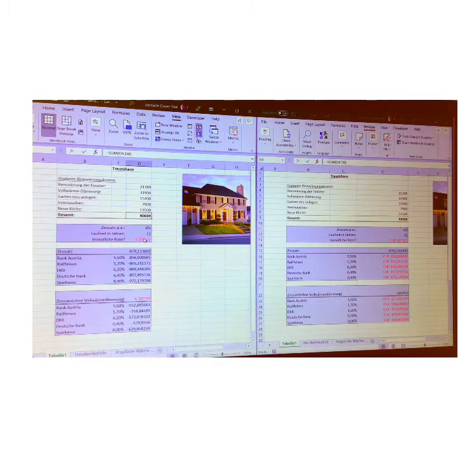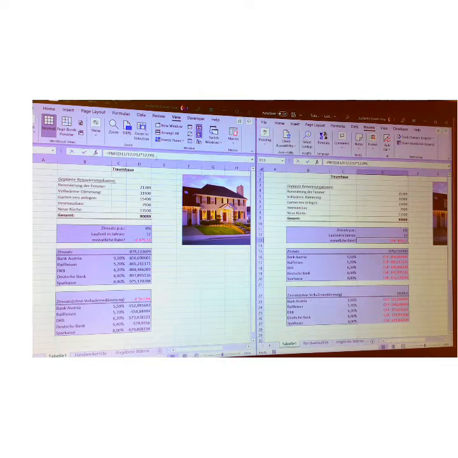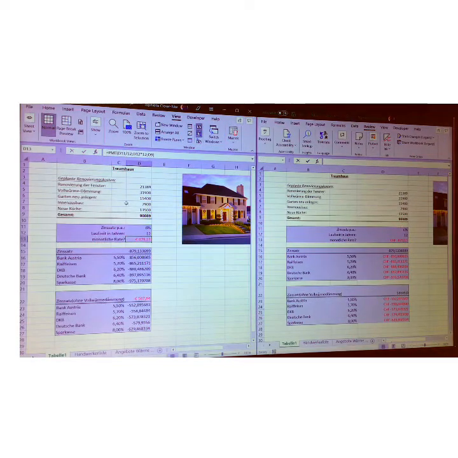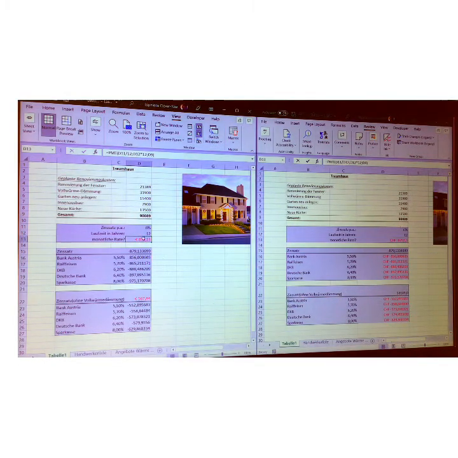Now here we have used the function payment, which came here red, just like here, and we have used also the same function, as you can see also in the editing toolbar here. You see, and we have the same results. So here it's red, and here it's also red. The color red just means that it is a negative value, because when you use the function payment, it means that money is going out. The result is going to be the money which is going out. That's why it's red. It doesn't mean that it's a mistake.